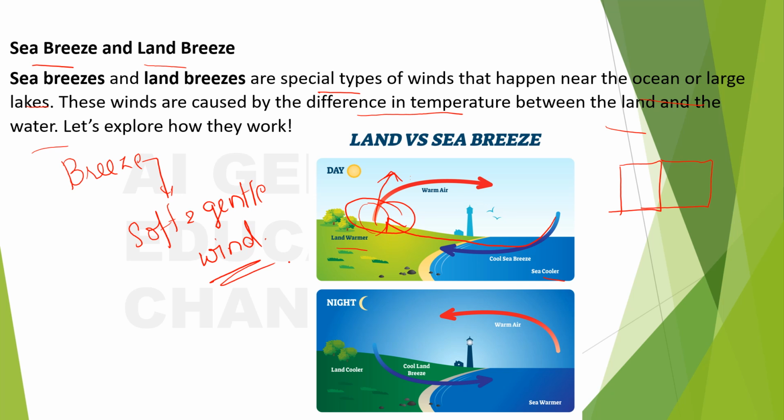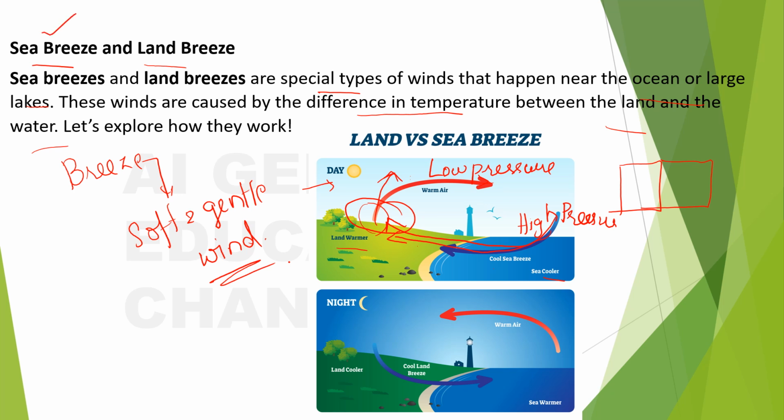It's because here the warm air goes off and there will be low pressure. Okay, and the cool air will be sinking, and this will have high pressure, and always wind blows from high pressure area to low pressure area. So there will be a sea breeze in the daytime. Okay, this is called a sea breeze.